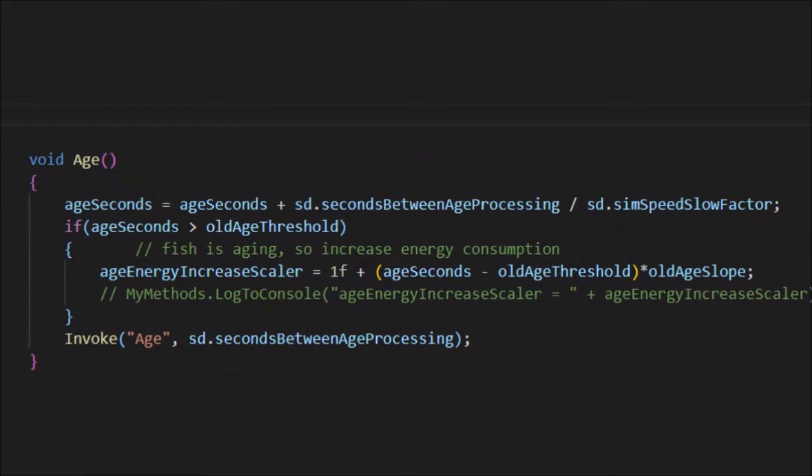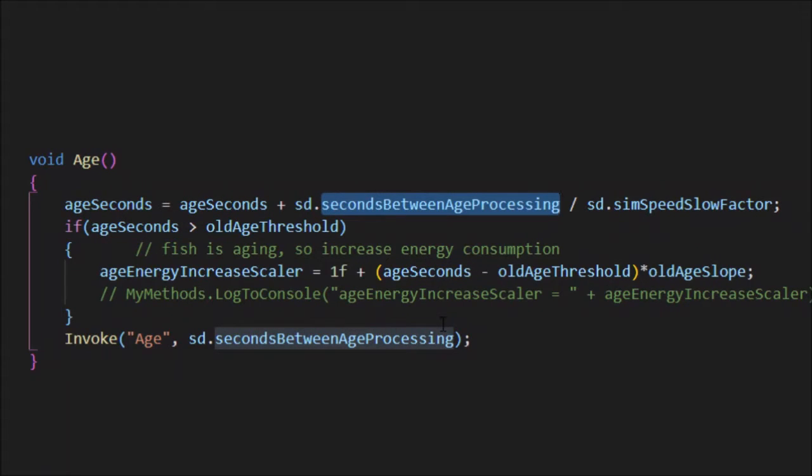To implement all that, I created an age method on the fish script, and that age method is going to get called by an invoke every seconds between age processing. I can set that as a global variable. Right now it's set to 3 seconds. Every 3 seconds it's going to hit this method. And at that point it's going to add to the age of the fish, here, age seconds. So age seconds is age seconds plus the amount of time that has passed between the age processing.